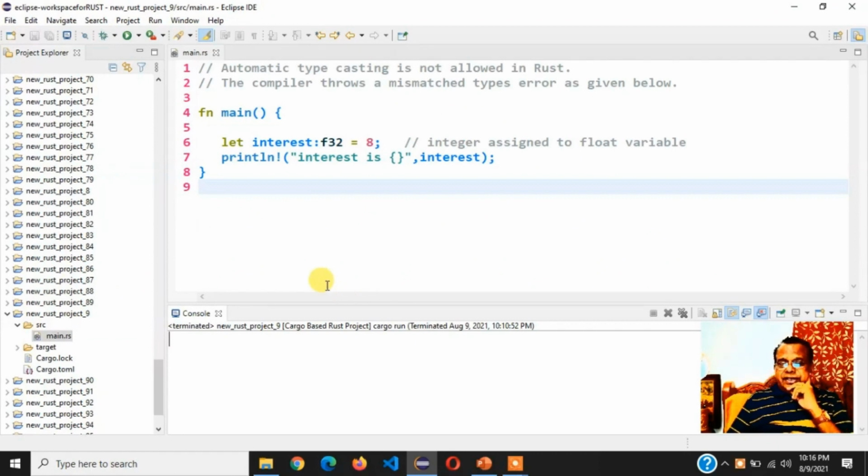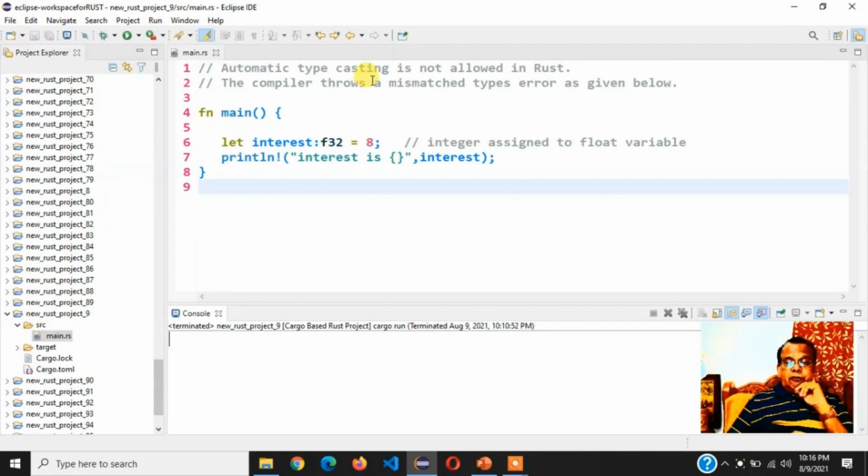Now we are discussing another simple program. It's a very simple program. Automatic typecasting is not allowed in Rust. Then the comment continues: the compiler throws a mismatched types error as given below. It will give an error like a mismatched types error. I'll show it through an example.